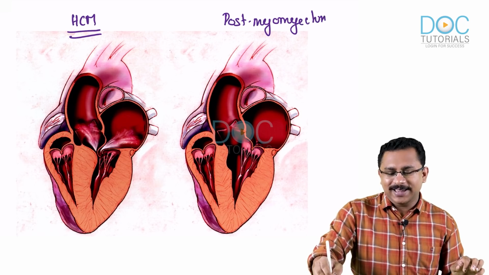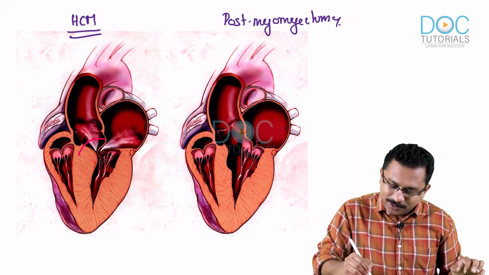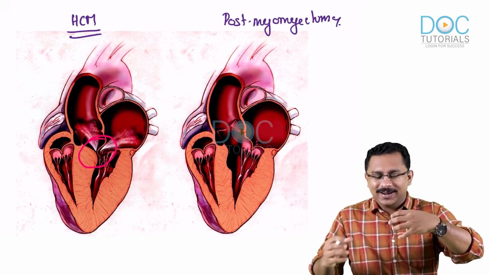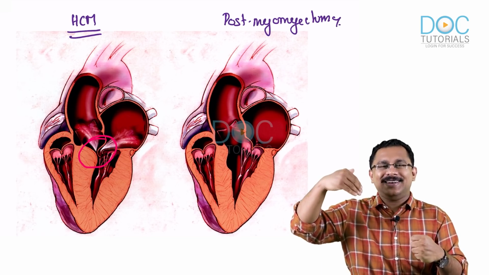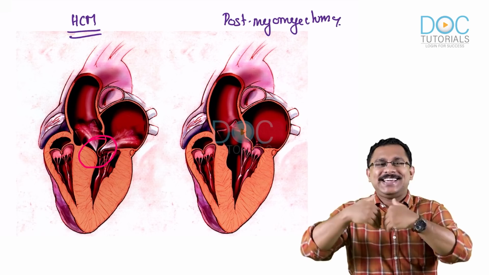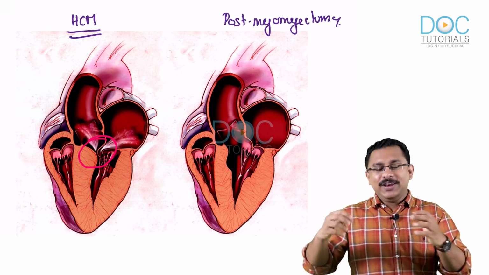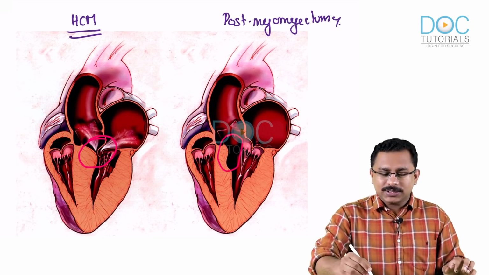What you can observe here is that, see, first of all, look at the region around here. You can see that it is very much narrowed. The left ventricular outflow tract is very much narrowed, and you can see the anterior mitral leaflet almost kissing your hypertrophied septum.